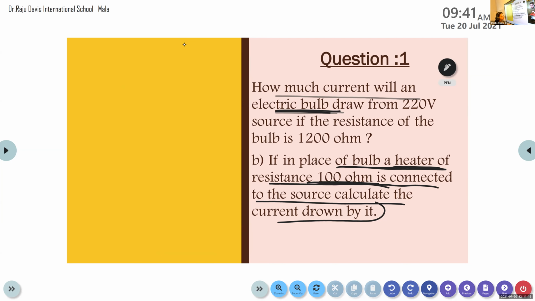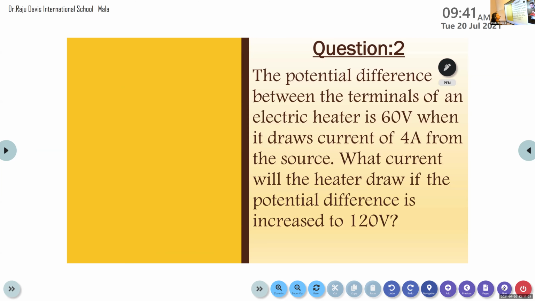Okay, so now we can move to the next question. The potential difference between the terminals of an electric heater is 60 volt when it draws a current of 4 ampere from the source. What current will the heater draw if the potential difference is increased to 120 volt?